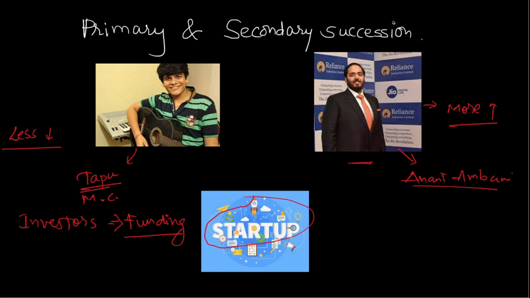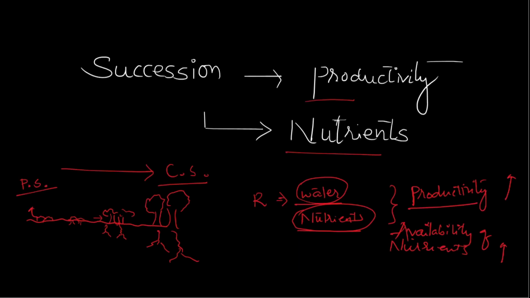Now, what are we talking about this? Let us extrapolate this particular knowledge into the concept of primary and secondary succession. In previous slides, we talked about how succession is directly proportional to the productivity, and how as and when succession proceeds, the productivity increases, and so does the availability of nutrients.